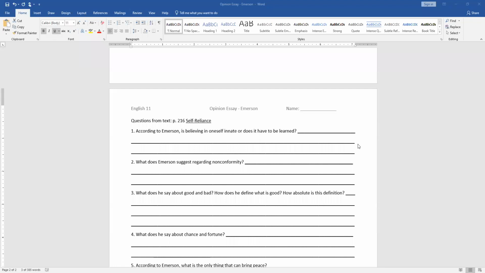All right. So according to Emerson, is believing in oneself innate, or does it have to be learned? Okay. It is innate. What does that mean? So it's natural. It comes naturally. All right. What does Emerson suggest regarding nonconformity?